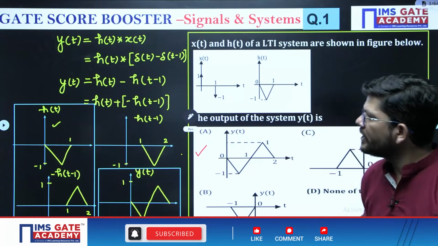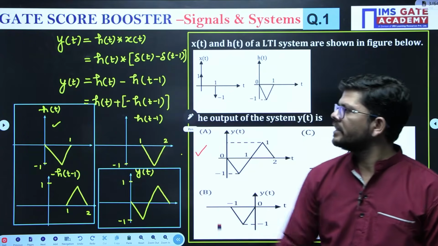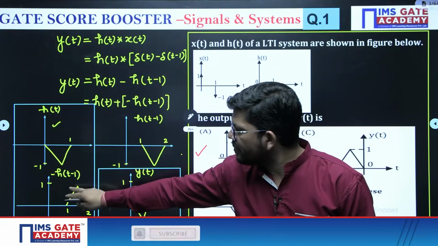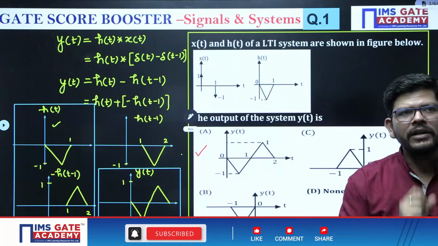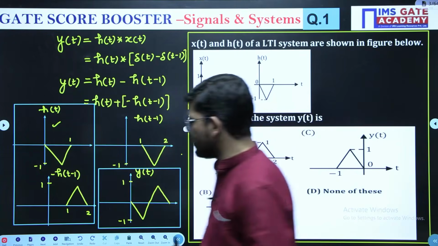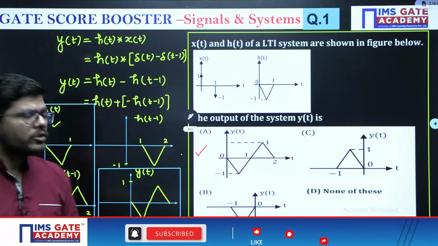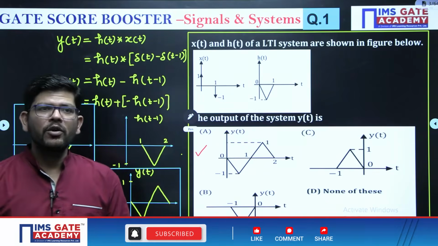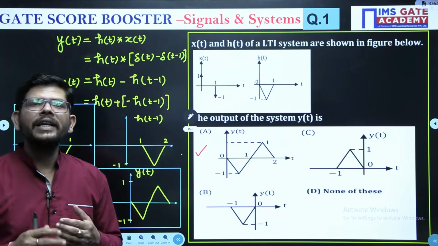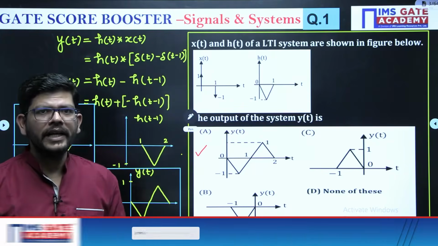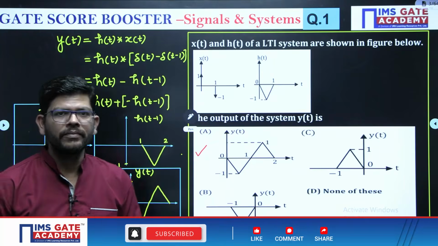In that way, you will get h of t minus h of t minus 1, whom you can write like this. H of t is given, now get minus of h of t minus 1. Add this signal, and that is going to be your signal y of t. So in this way, you could have solved this question easily. So this question gives you a very important concept, how to do convolution of two waveforms. Need not think a lot, right? Sometimes there are hidden tricks, you have to identify those, correct?